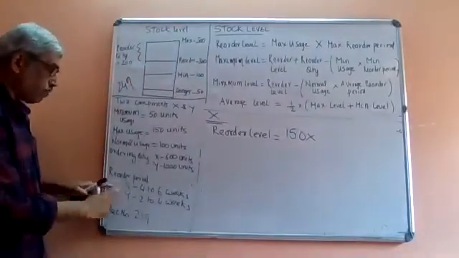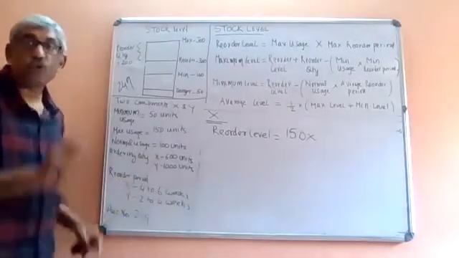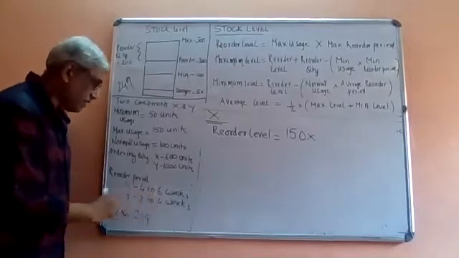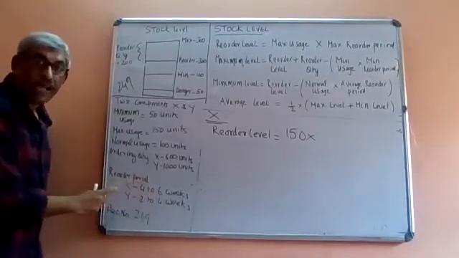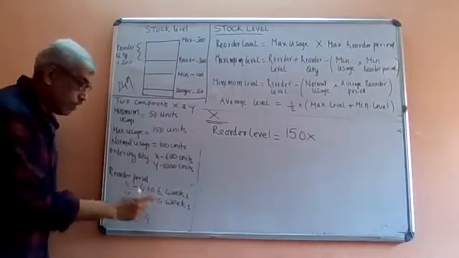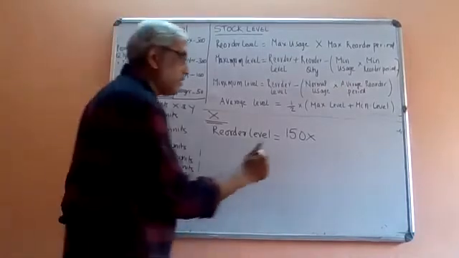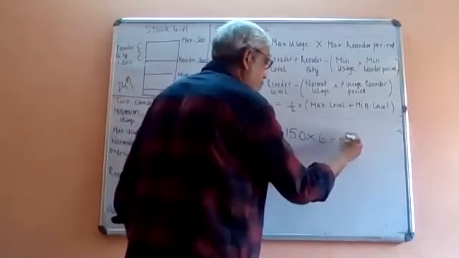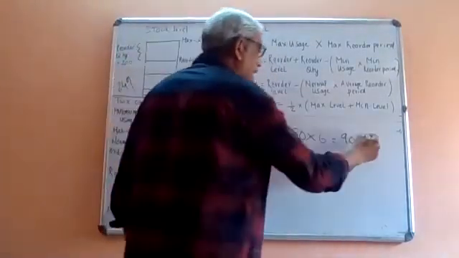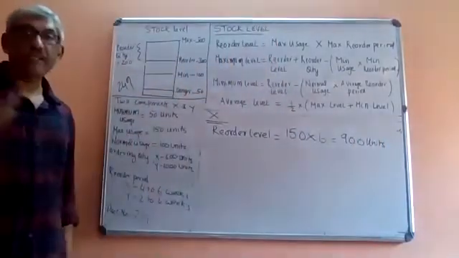Now take the reorder period for X. X is 4 to 6 weeks, so the maximum reorder period is 6. Here the reorder period for X and Y is given: X is 4 to 6, Y is 2 to 4. So for X, the maximum reorder period is 6. So the reorder level for X is 900 units.